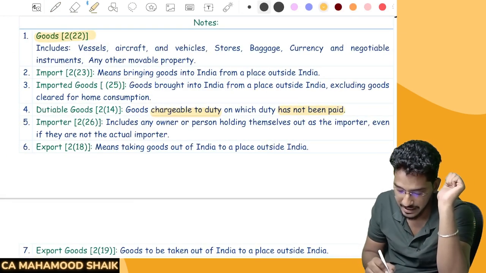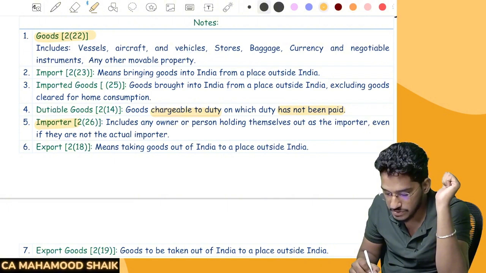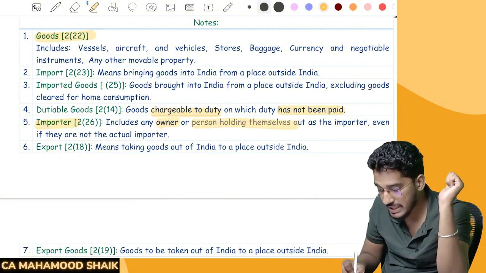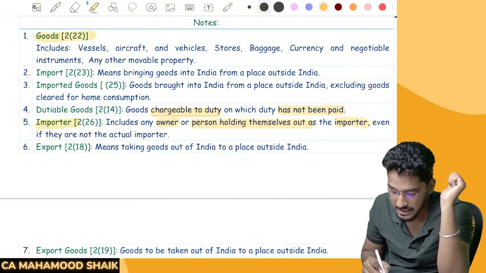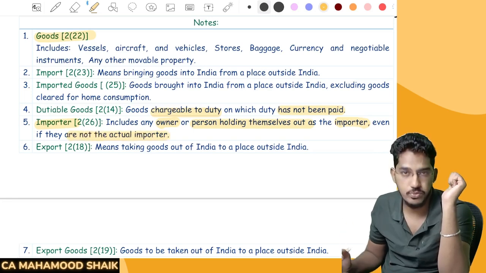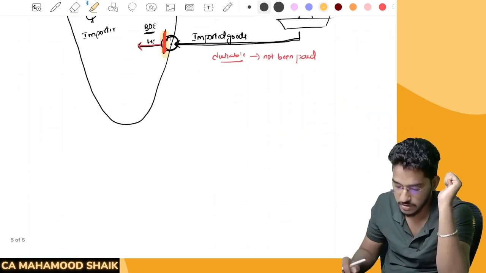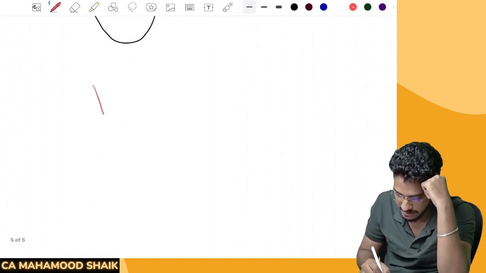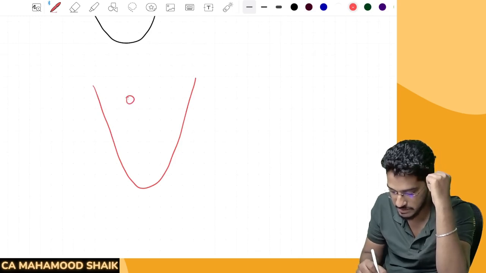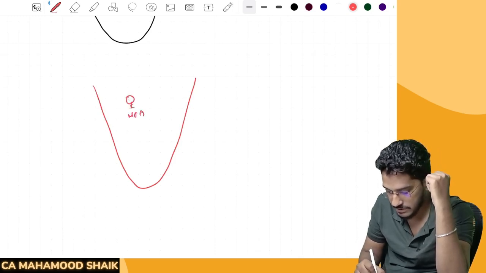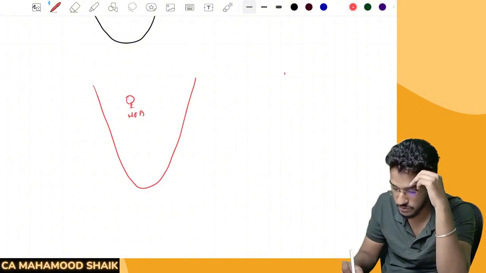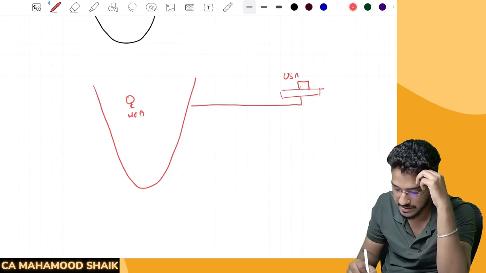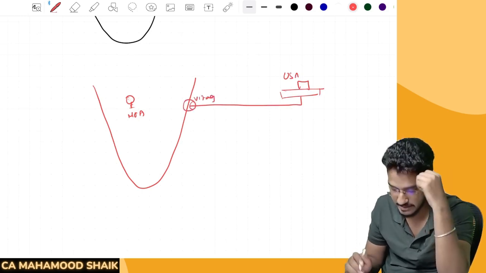Next, sir, who is an importer? Importer includes any owner or any person holding themselves out as the importer, even if they are not the actual importer. Which means what? So what does that definition say? Say for example, once again, I will use the same example here. There is one person, Mr. A. Now this person, Mr. A, he ordered for some goods from USA. There is one vessel. This vessel was loaded with all the goods and this has come to the Vizag customs port.